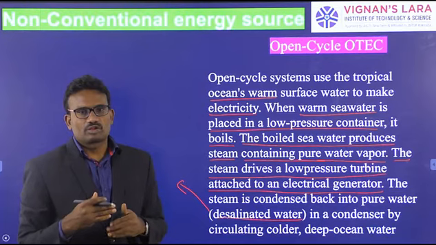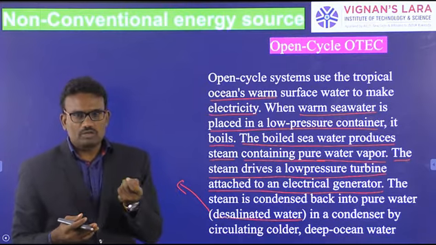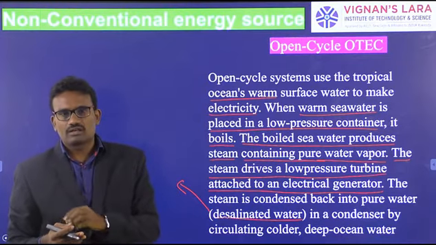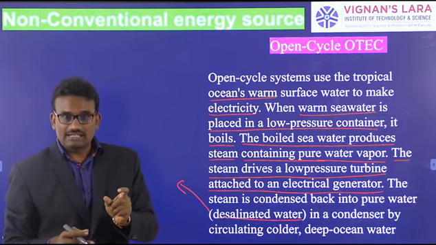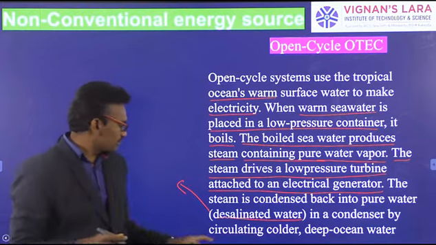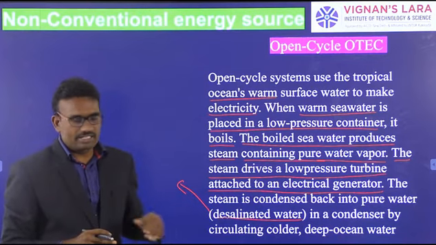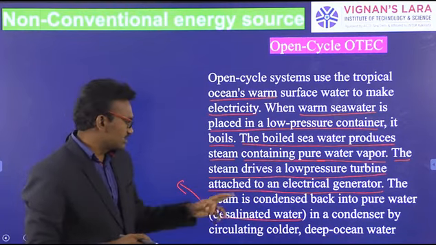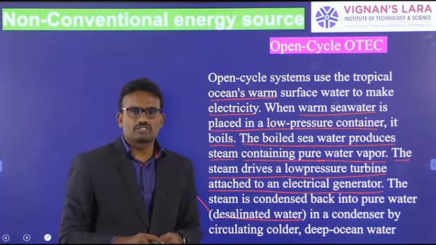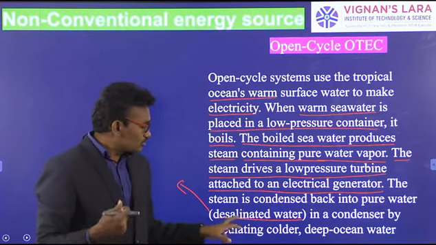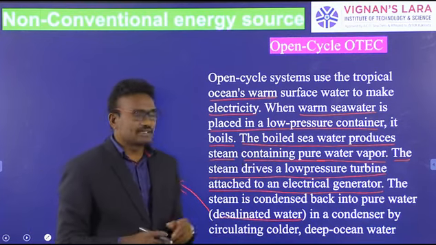After rotation of the turbines, the steam is condensed, or cooled, by the cold water. It is converted into liquid. That liquid water is called desalinated water because it cannot contain any salt ions. It is pure water, condensed by circulating deep ocean water. So in this process, we produce desalinated water and also produce electricity.